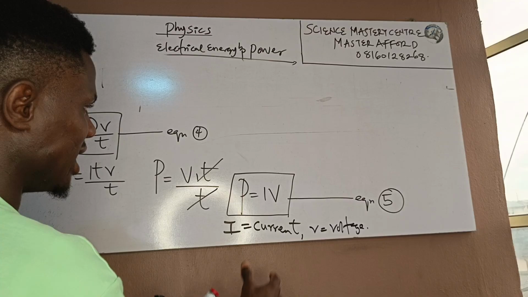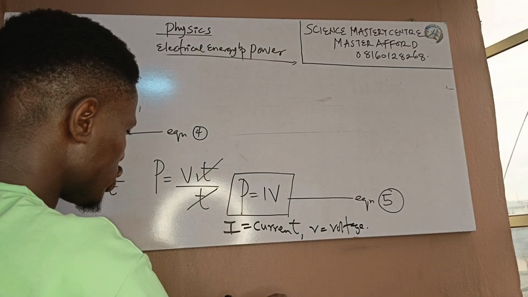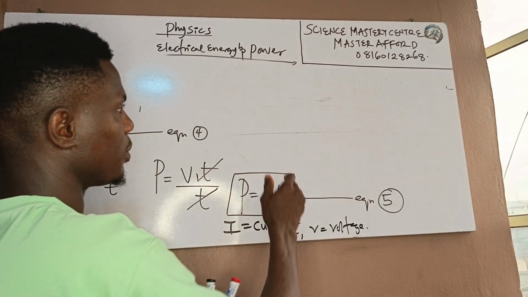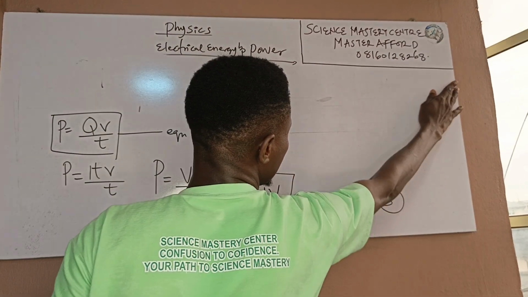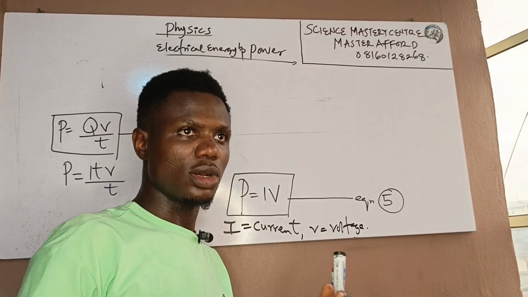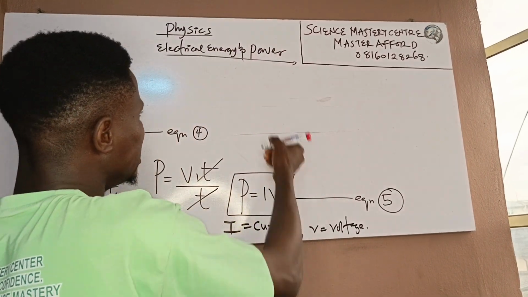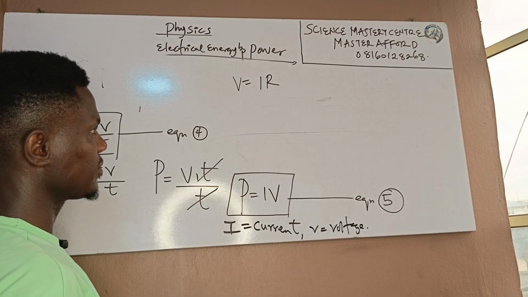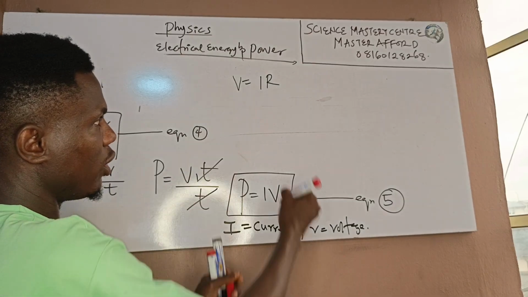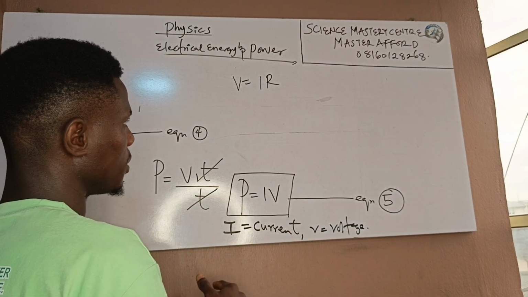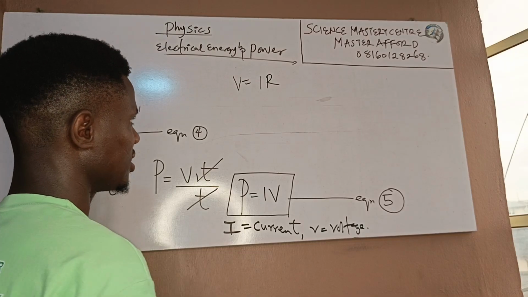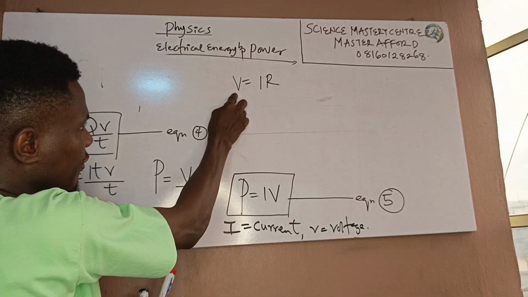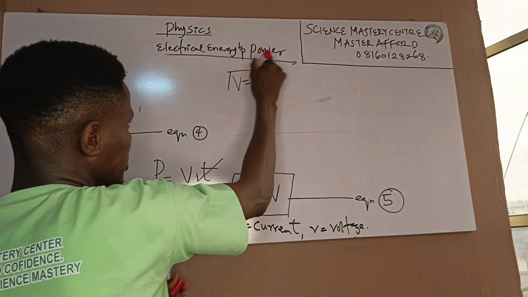Now, since we already had P equals IV, and this is equation 5, remember what Ohm's law states. Ohm's law states that current passing through a metallic conductor is directly proportional to the potential difference, provided that temperature and other physical factors are kept constant. Now, from V equals IR, I can bring out something from here.